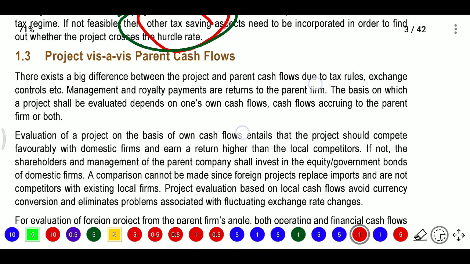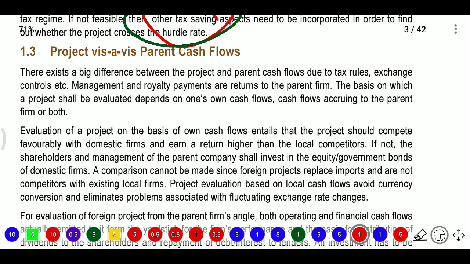Next, project versus parent cash flows. What we projected, and what is the parent cash flow? There may be a big difference between project and parent cash flows due to some tax rules, exchange controls, and management and royalty payments returned to the parent firm.